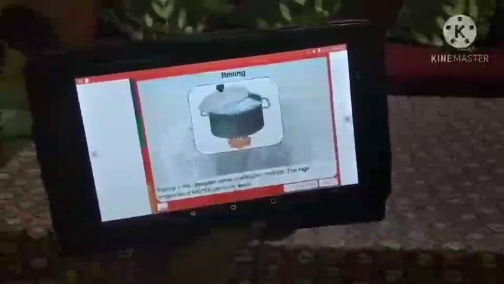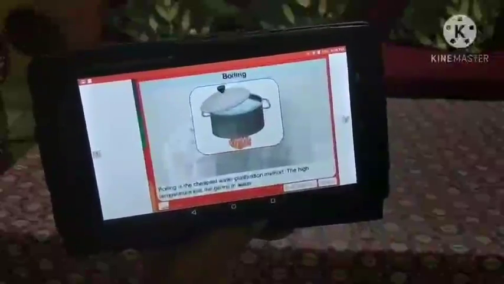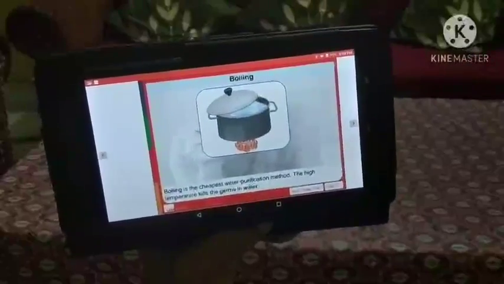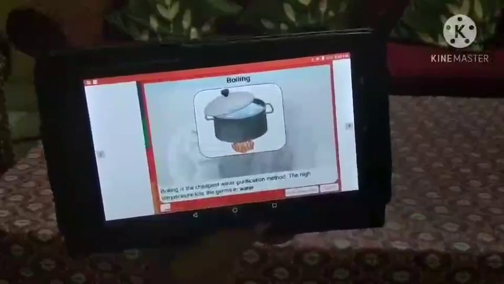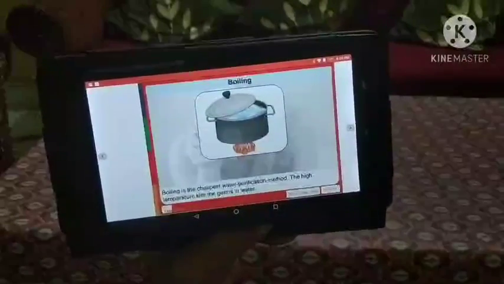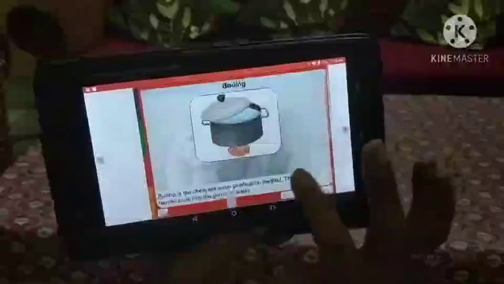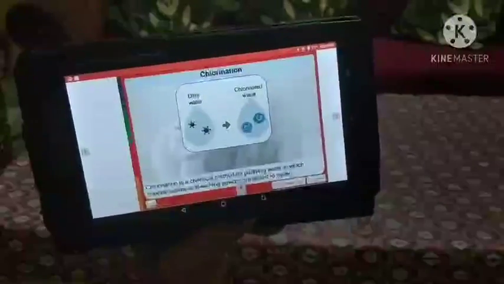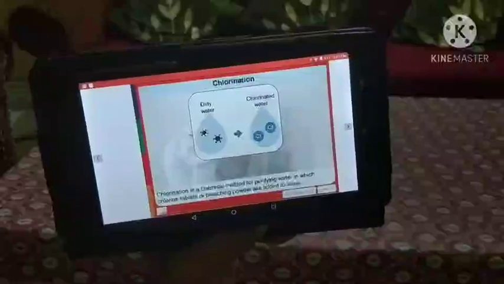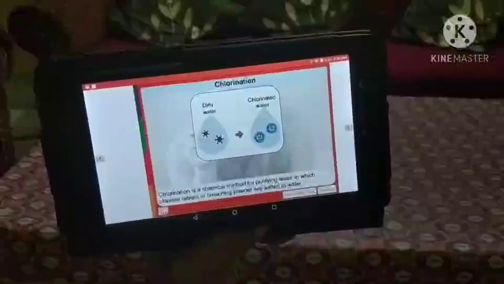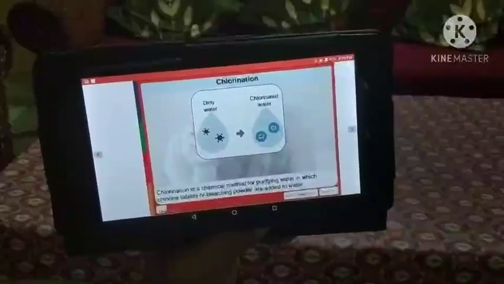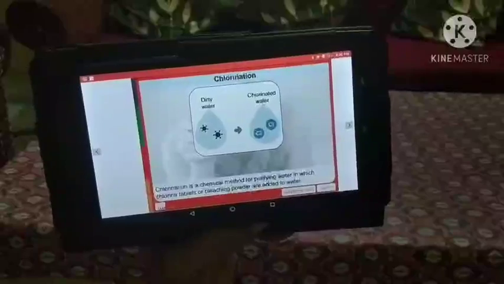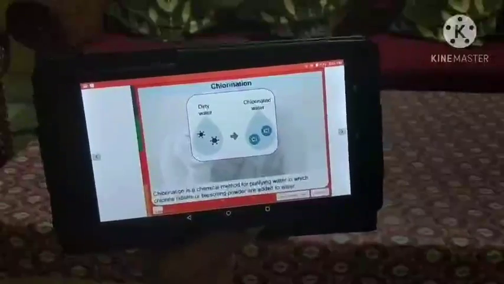Next step is boiling. Boiling is the cheapest water purification method. The high temperature kills the germs in water. Then chlorination. Chlorination is a chemical method for purifying water in which chlorine tablets or bleaching powder are added to water.